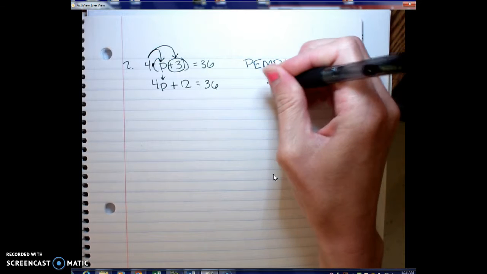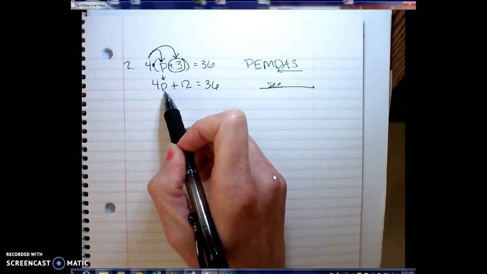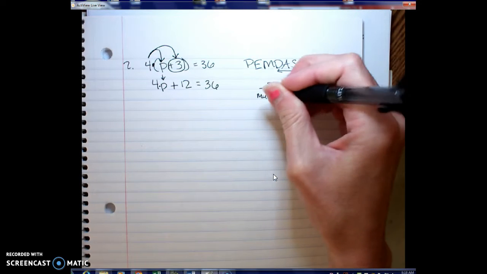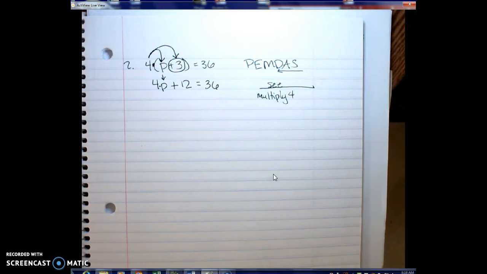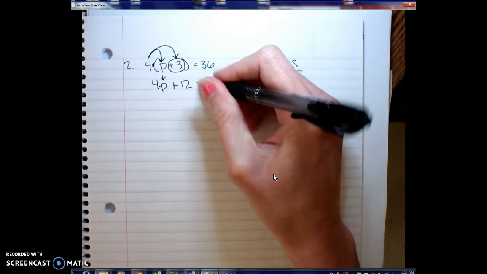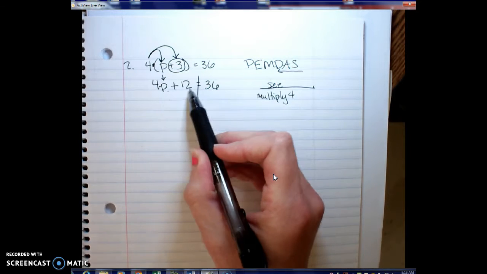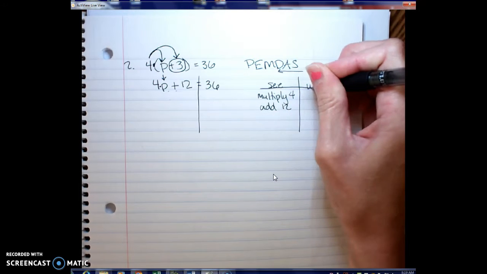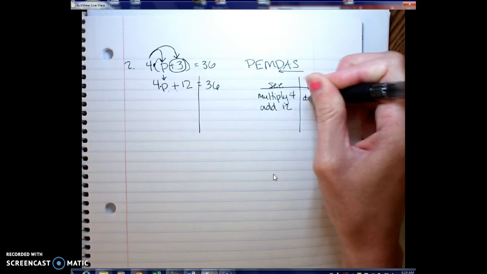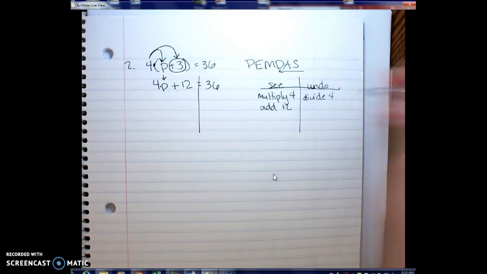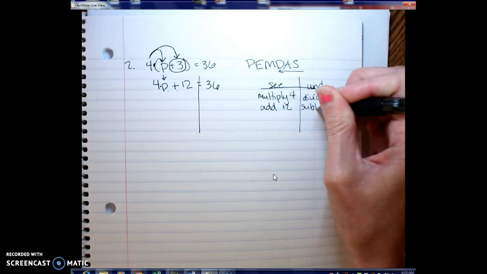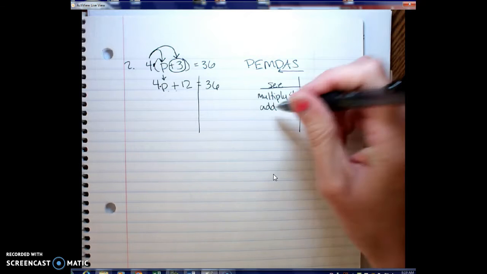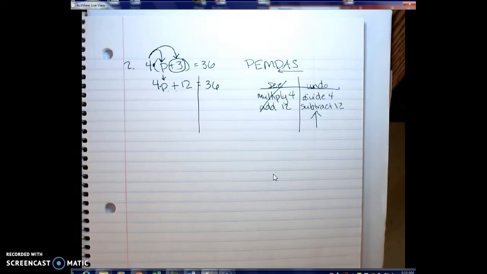If I listed what I see going on next to my p, I have this 4 next to it first, which is being multiplied. So I would write that they multiply 4. Then beyond that, if I branch out, just looking at that left side where p's at, the other thing that's happening here is they're adding 12. So when I make my undo list, multiplication would turn into division, and addition turns to subtraction. Once you have your C in your undo list, you no longer care about the C side. You are working the undo list bottom up.